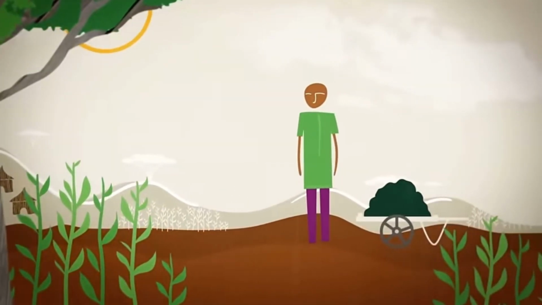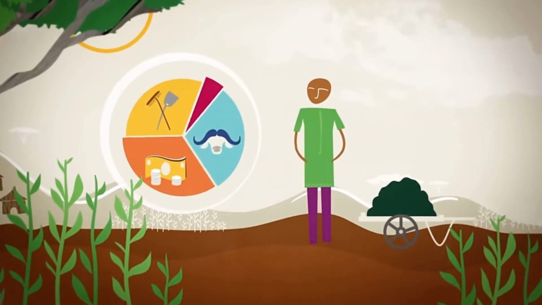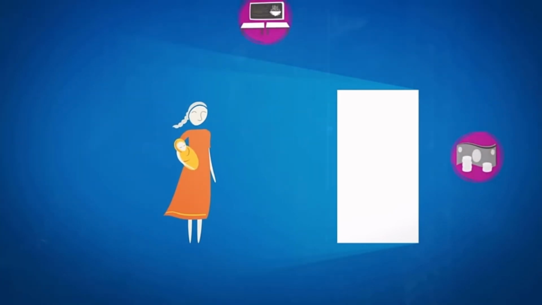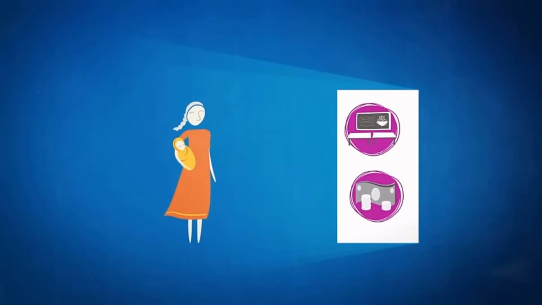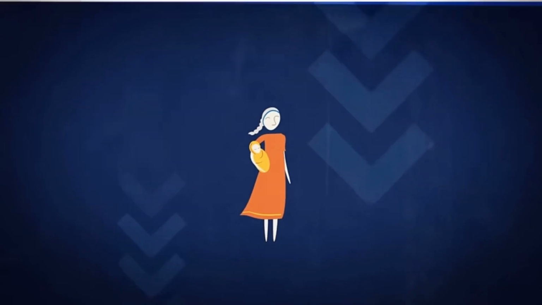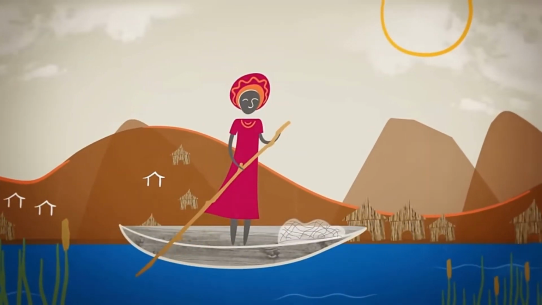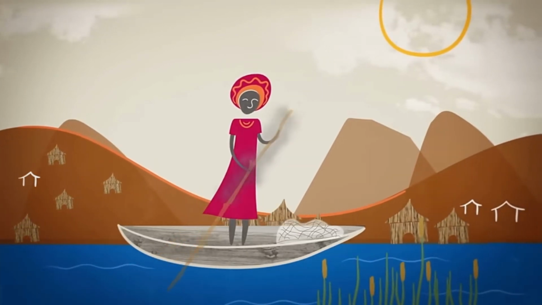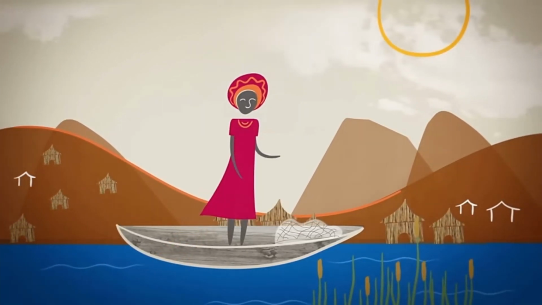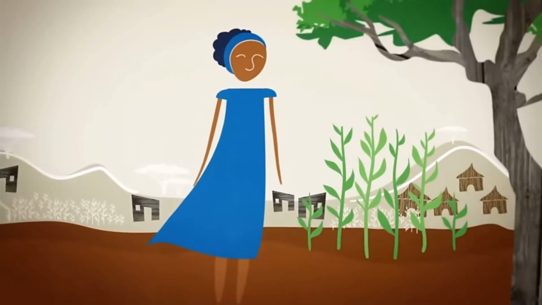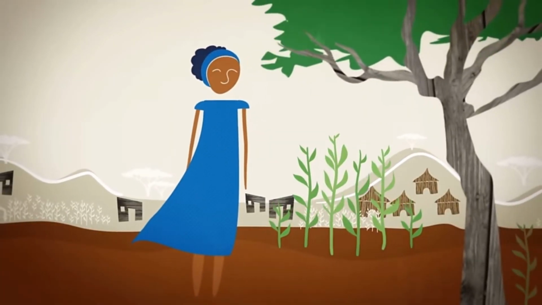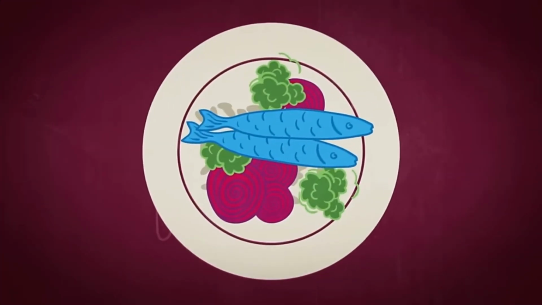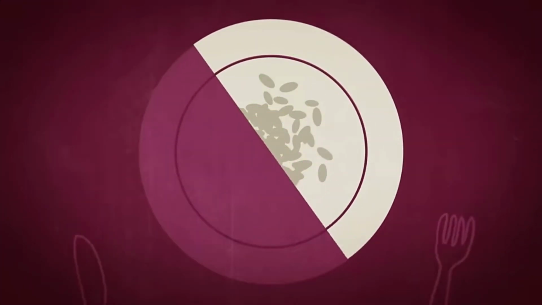Men generally control the household decisions, like how to use the family's assets. These disadvantages are often reinforced by practices that limit women's access to services, like training. Cultural beliefs can also restrict women's opportunities, such as in parts of Zambia where women cannot paddle their boats as it is considered a bad omen. The result of these issues? Women remain poor, and agricultural production cannot reach its potential, perpetuating poverty and hunger in the developing world.